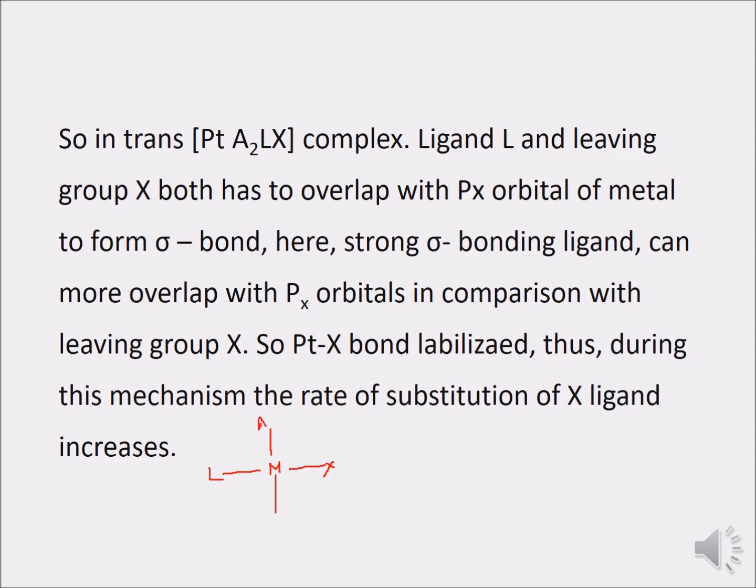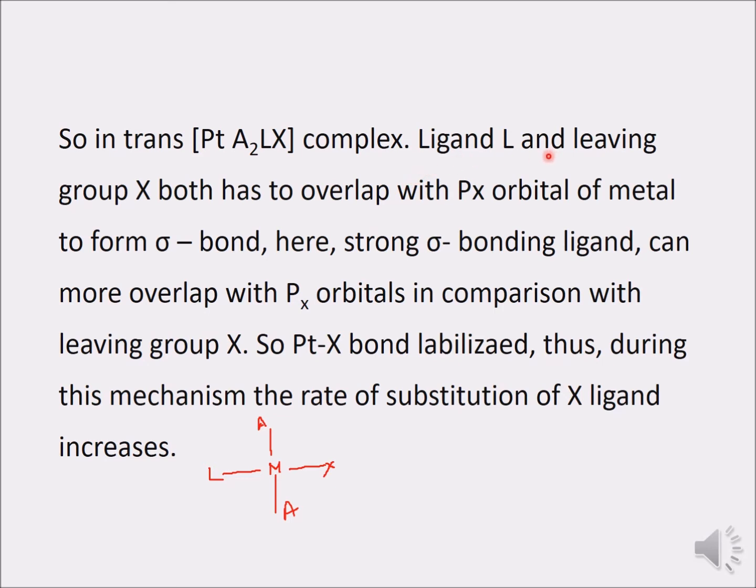Because here we have A and A, so they will cancel their effect. But if we have X and L, then what will be the situation? That we have to understand, and which will be labile and how it will be labile.